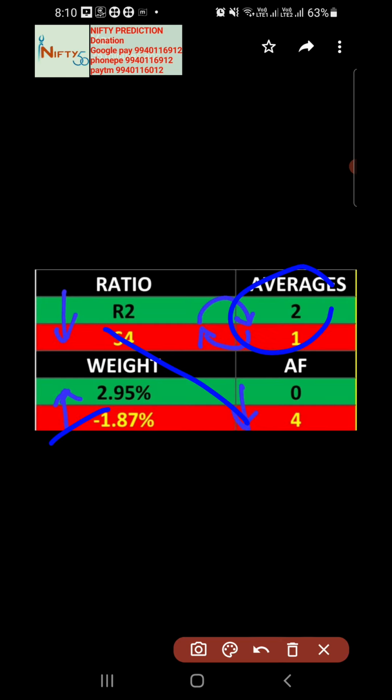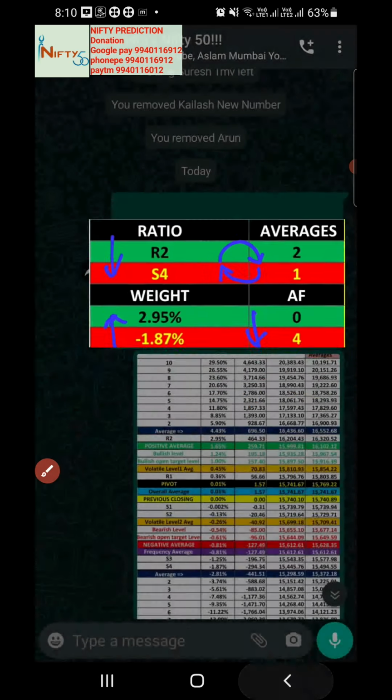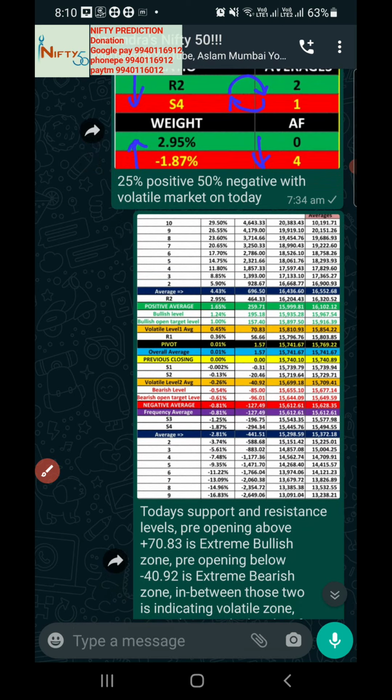Once again it is a volatile market, so it is not going to be easy to trade in this kind of volatile market. So better stay away from the market, or else you need to take full risk. It will be a full risk, but it might give you a good chance to make huge money. For example, if you're buying 10 points on each side, and one of them catches the trending market, then that 10 will go to 20, 30, 40, 50, even 100 also.